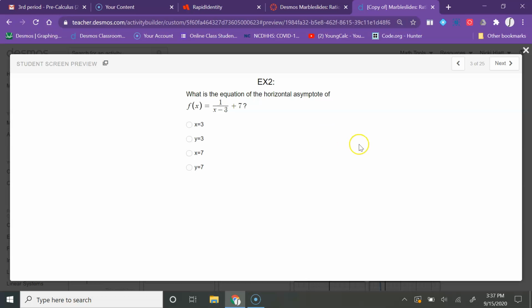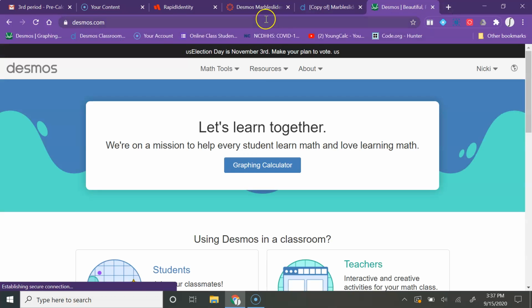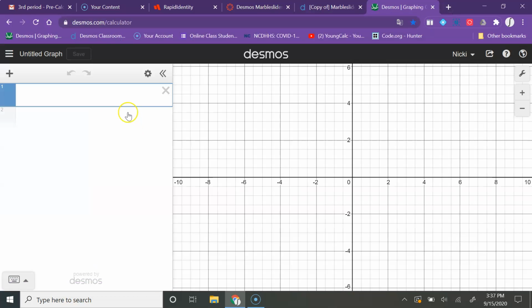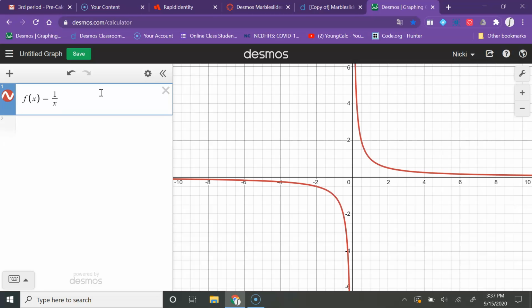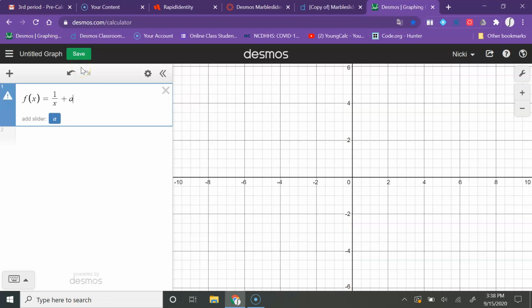And so if you're thinking of that graph, if you're thinking of that horizontal asymptote, I'm going to pull up just regular Desmos over here so that we can see it. So if I've got f of x equals 1 over x here, and I'm going to change that horizontal asymptote, I'm going to do it by moving this graph up or down. And to do that, I would have to change, let's see, I'll add a slider.